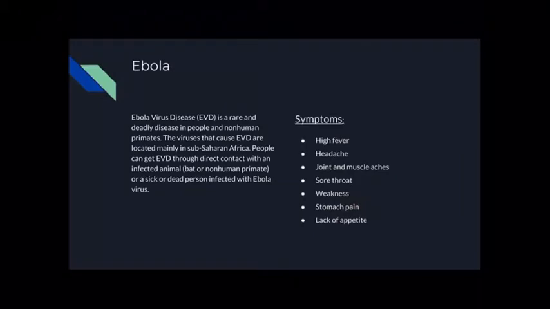Ebola. Ebola virus disease is a rare and deadly disease in people and non-human primates. The virus that causes Ebola is located mainly in sub-Saharan Africa. People can get Ebola through direct contact with an infected animal or a sick or dead person infected with Ebola virus.